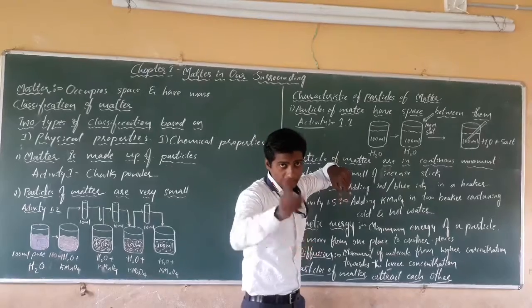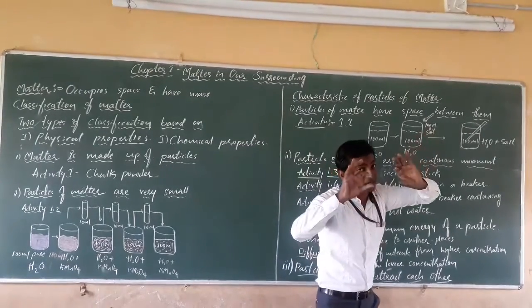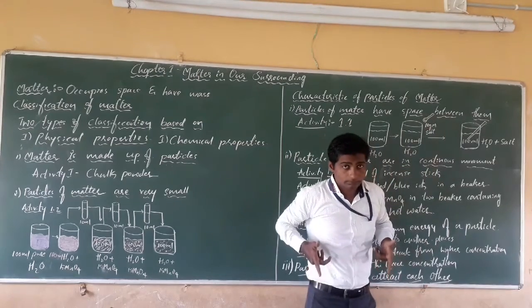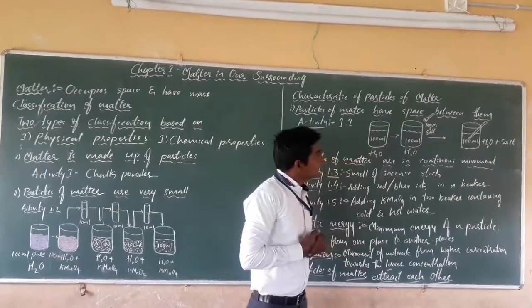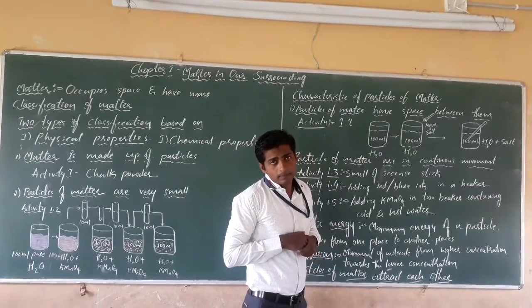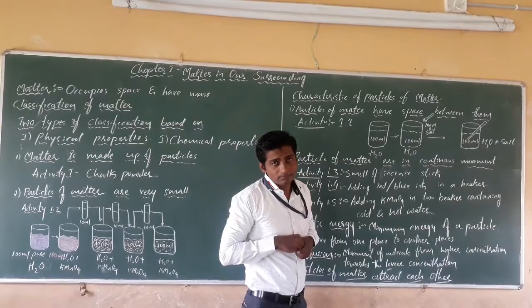Add the sugar or salt, stir it well, then see whether the level of water rises or not. Then what will happen?